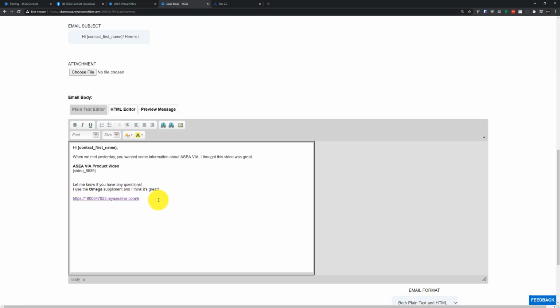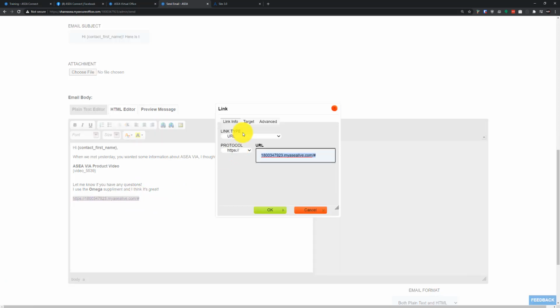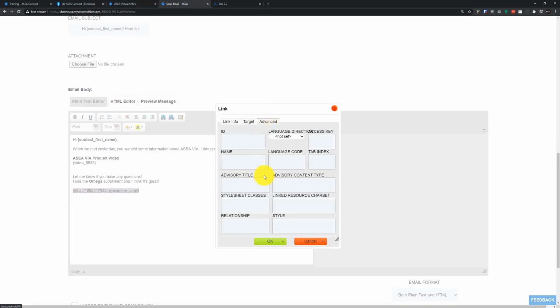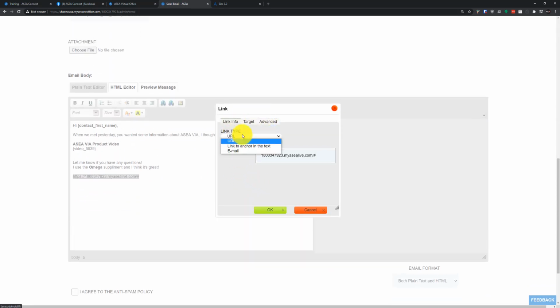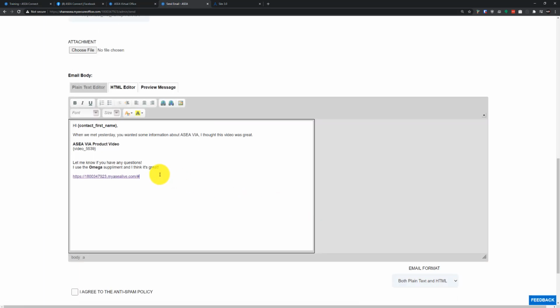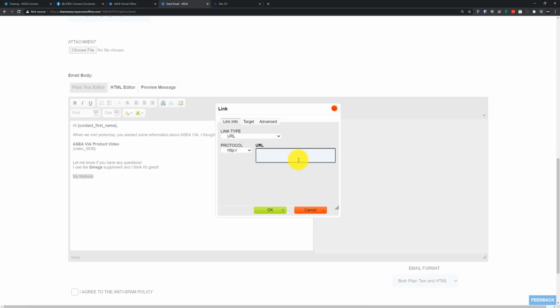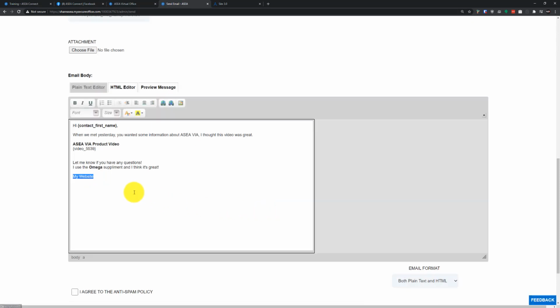Now, if I wanted to make this a little bit better, I can, let me see if I can edit this. Edit link. I'm trying to find out where I can adjust the name of it. Let me change this here to my website. And now let me grab this and turn it into a link. Grab that link there, paste that in and hit OK. And now I have a proper website that's going to take people to my ASEA replicated site.